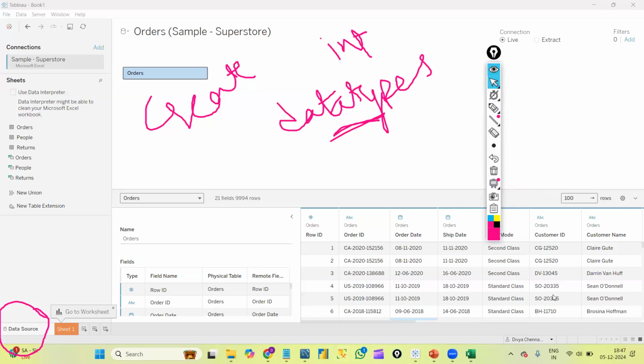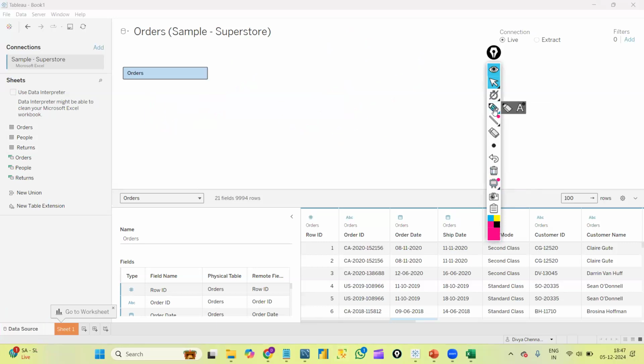Likewise, here as we are not creating tables, once we get the tables, Tableau automatically recognizes the data types. You can see symbols here like hash, ABC, calendar. Basically in Tableau also, we have four types of data types. One is numerical data type. The second one is character or string data type.